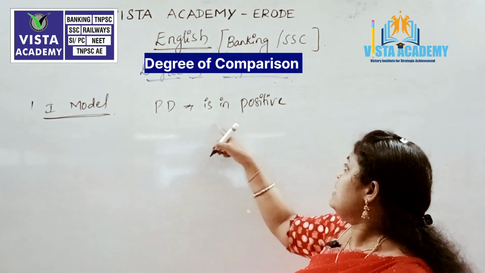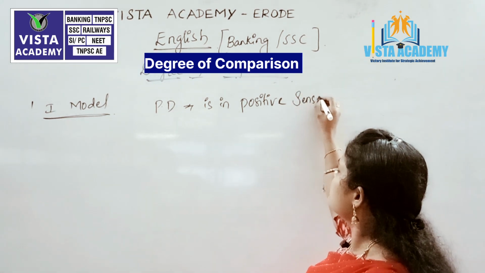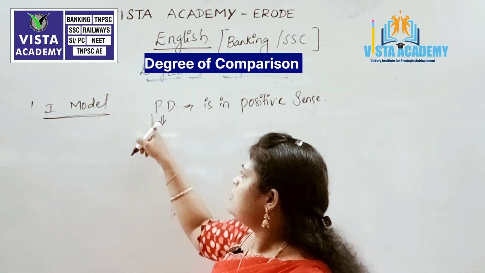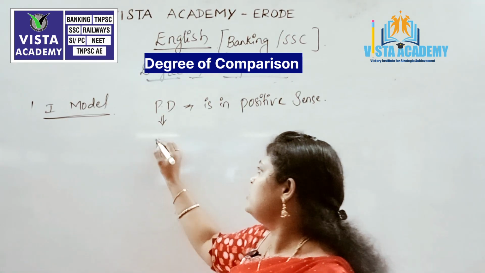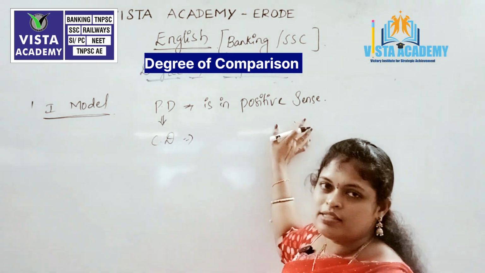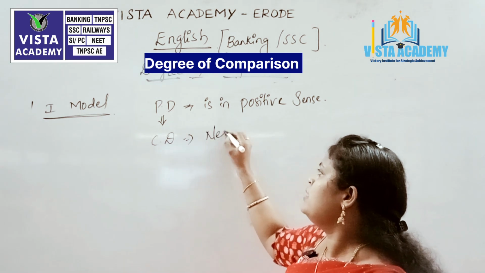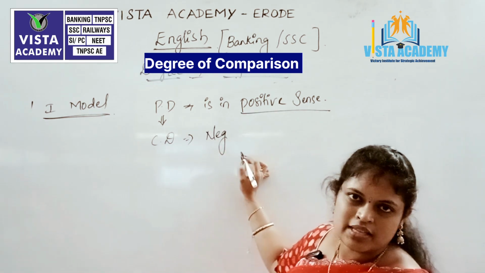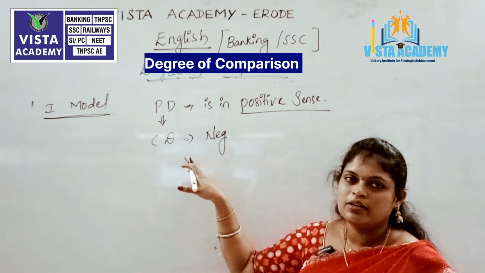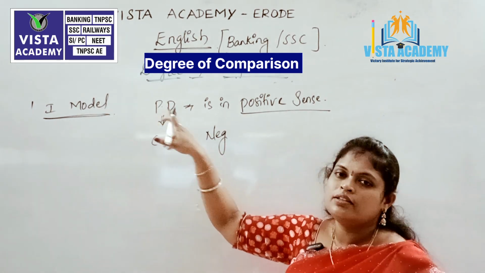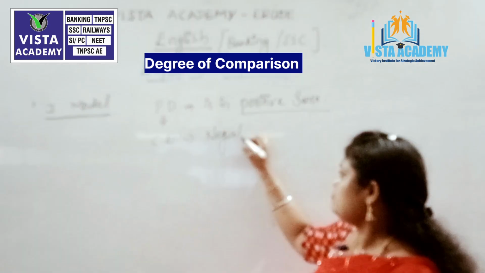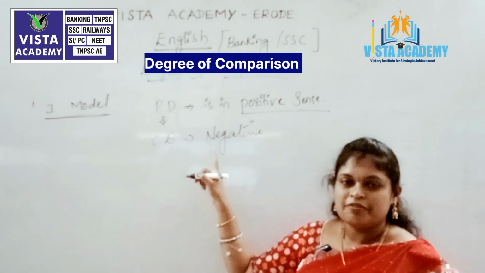the sentence is called a positive sentence. Then while we are transforming this positive degree into comparative degree, we have to make that sentence into a negative sentence, but it should have the same meaning as the positive sentence. The meaning should not be changed, but the words which we transform from positive degree to the negative comparative degree, we have to make into a negative sentence. No need to get confused here.